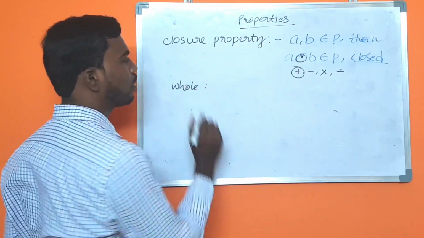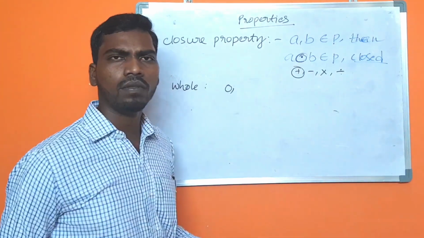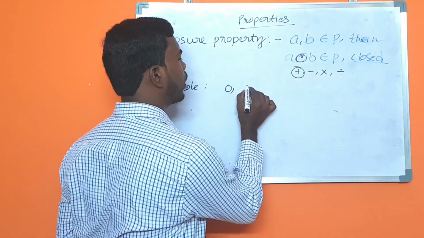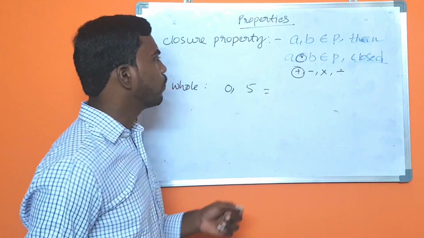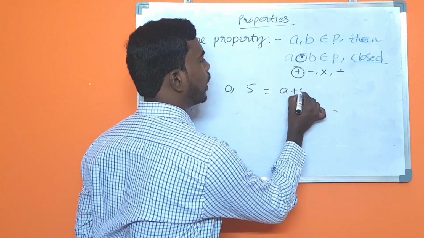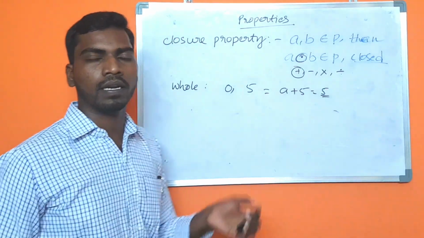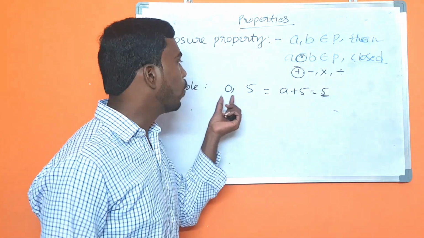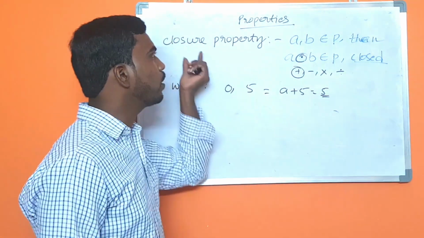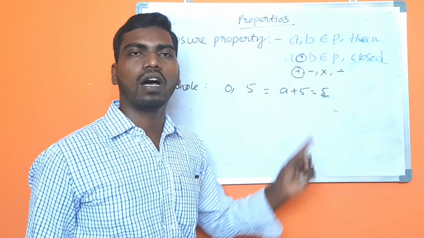The starting number is 0, and you can take any number in the whole number series, say 5. When these two numbers are added, 0 plus 5 equal to 5, which is also a whole number. So whole numbers also follow the closure property under the plus operation.